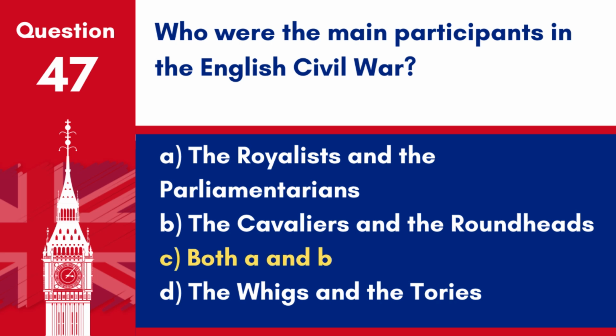Answer C. Both A and B. The main participants in the English Civil War were the Royalists, or Cavaliers, who supported King Charles I, and the Parliamentarians, or Roundheads, who supported the parliamentary cause.